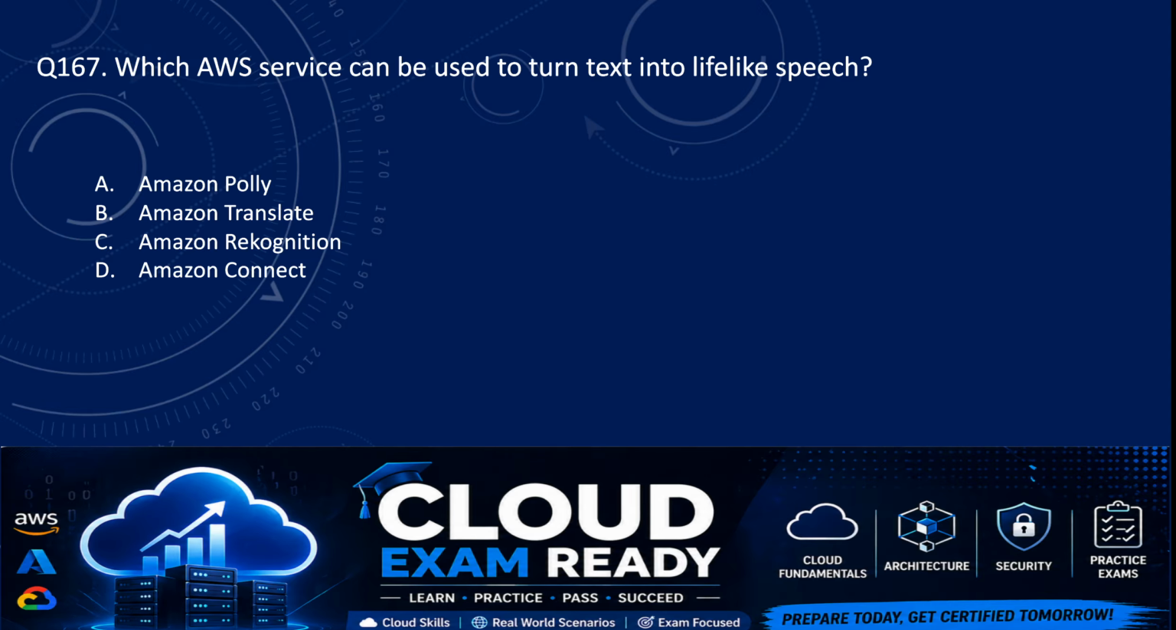Which AWS service can be used to turn text into lifelike speech? So we have options. Option A is Amazon Polly. Option B is Amazon Translate. Option C is Amazon Rekognition. And option D is Amazon Connect. So this one is simple. The correct answer here is option A, which is Amazon Polly. So Amazon Polly turns text into lifelike speech.